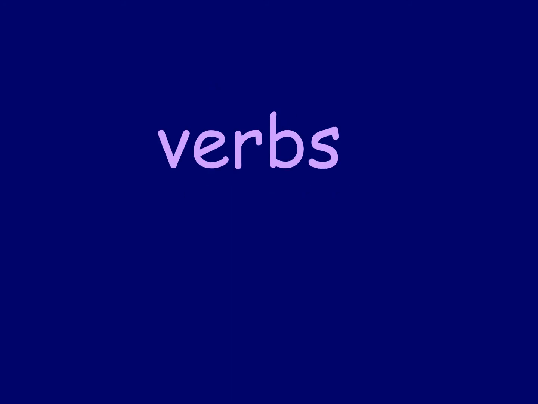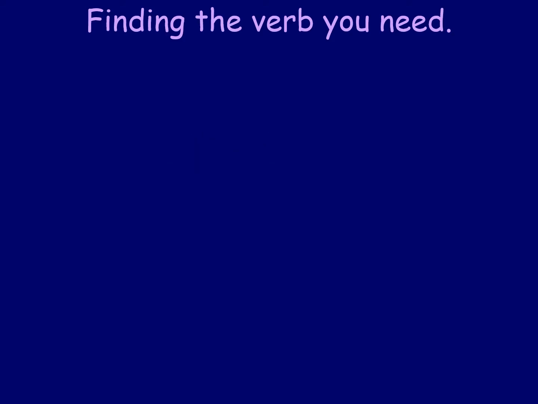And again, we're talking a lot about verbs today. So verbs are doing words or action words usually. So things like I am, I have, she plays, he listens, we watch, they eat, that sort of thing is talking about verbs. Verbs are very important in sentences. So we're talking about verbs.